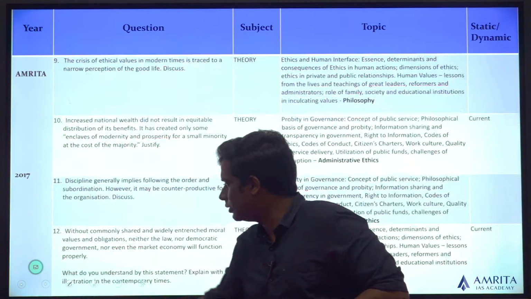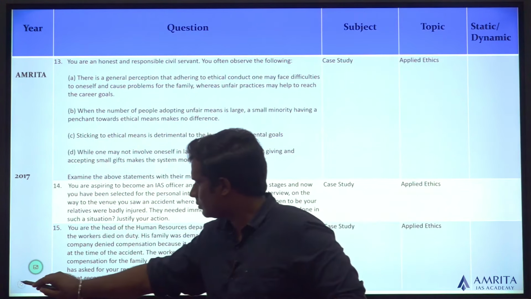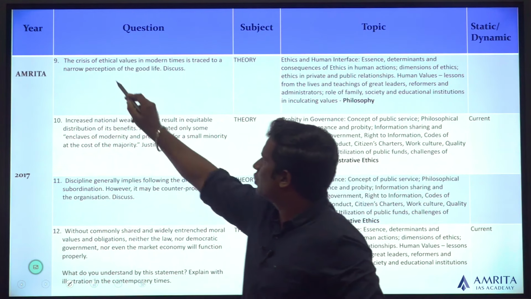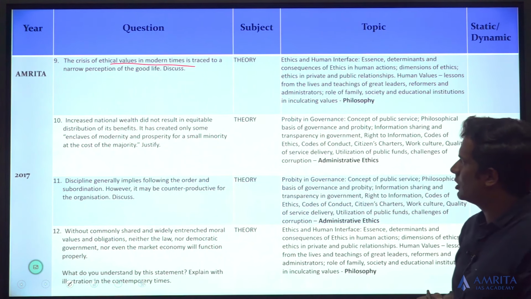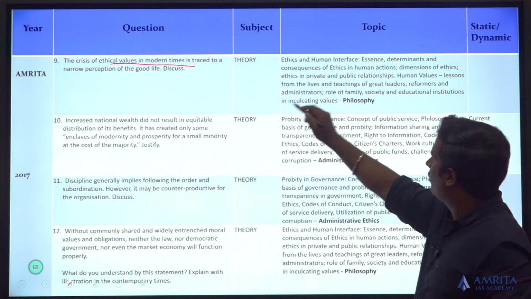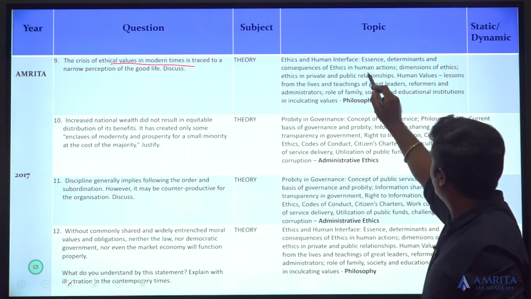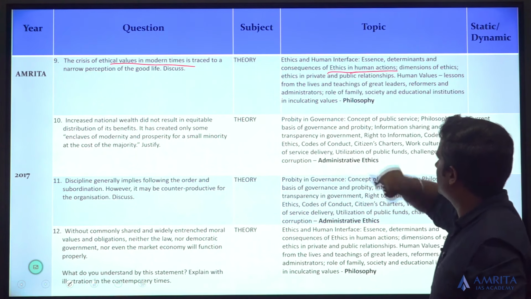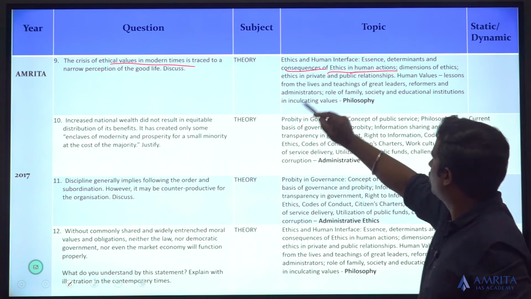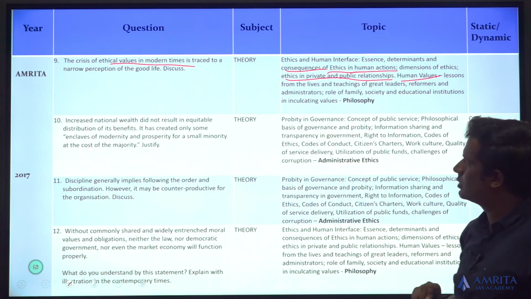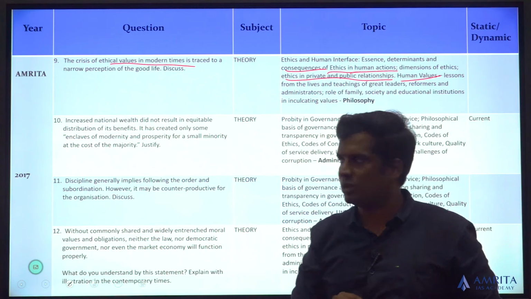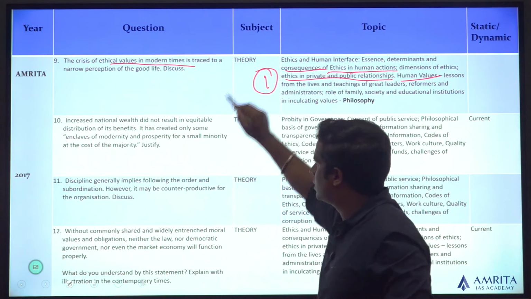Let's look at the next question. Crisis of ethical values in modern times is traced to a narrow perception of the good life. Ethical values in human life, ethics in human actions, consequences of ethics in human action, ethics in private and public relationship, human values. First part of the syllabus, topic number 1 in your syllabus.